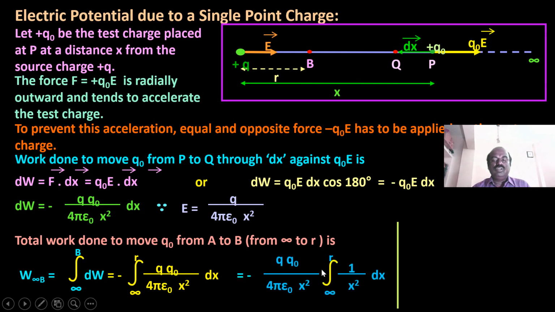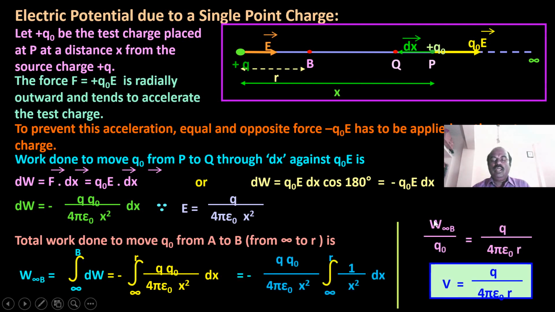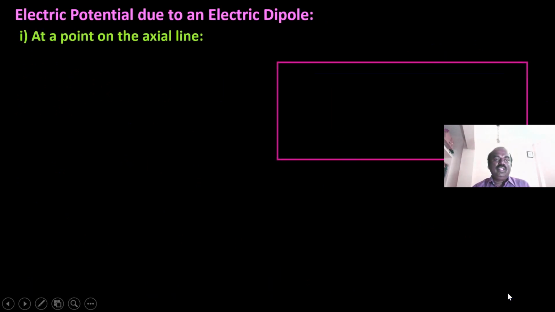Substituting the value, we get W from infinity to P equal to Q0 Q by 4 epsilon 0 R. This expression gives the potential, so V is equal to Q by 4 epsilon 0 R. Now we have the formula: electric potential due to a single point charge is equal to Q by 4 epsilon 0 R. Then electric potential due to an electric dipole on the axial line.